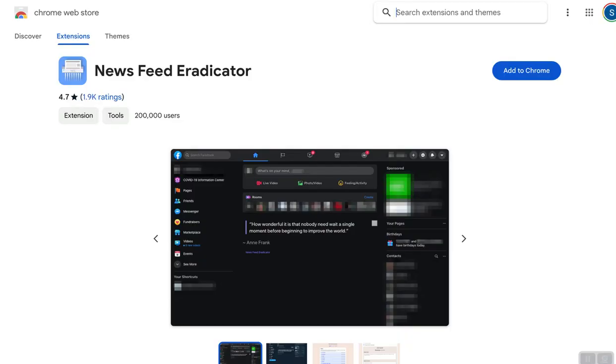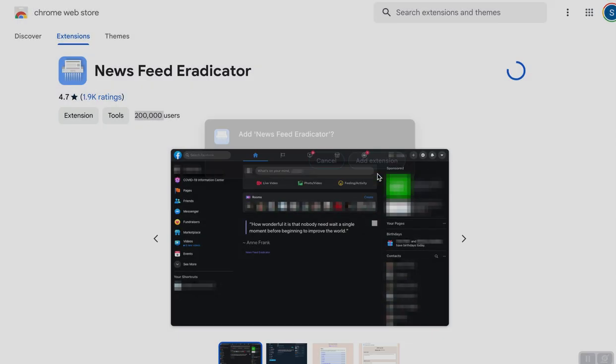So the extension that can solve this is Feed Eradicator. As you can see, there are lots of users. I'm going to put the link in the description, and let me show you quickly. Just go to the link and then add extension.